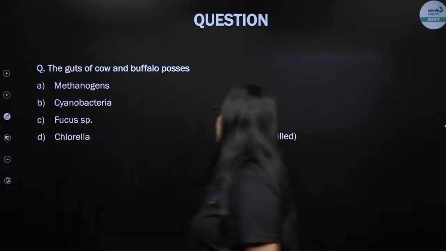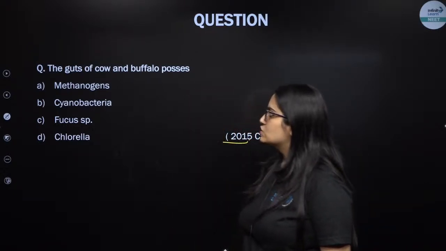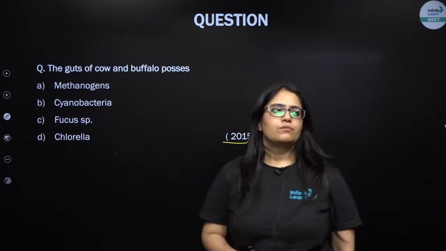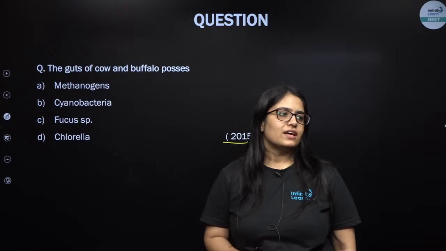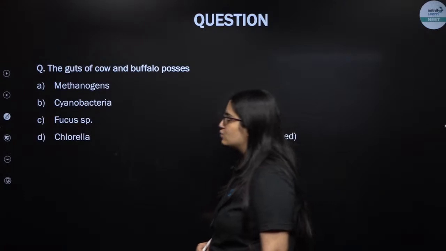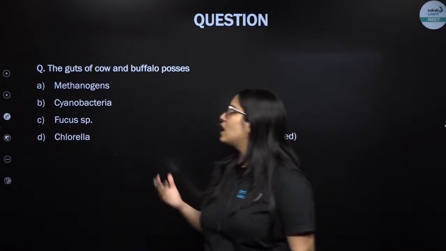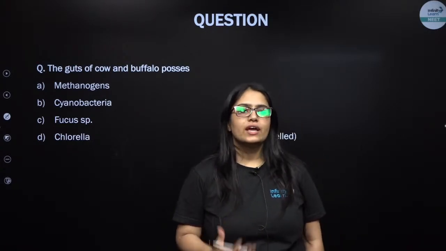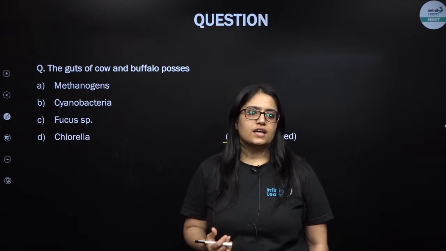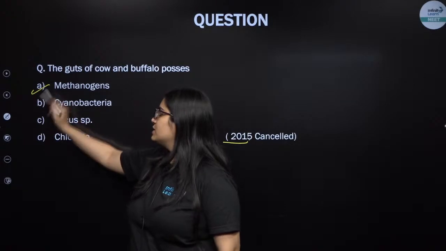This was asked in 2015. Gut of cow and buffalo possess. Come on, nothing can be as simple as this one. They actually possess methanogens, and that is why the dung or the excreta that comes out from cows and buffaloes is rich in methanogens. They produce methane gas. Yeah, that's right, methanogens producing methane gas.